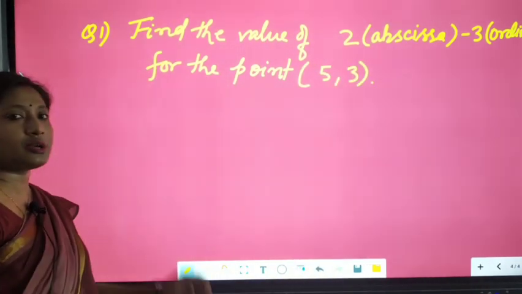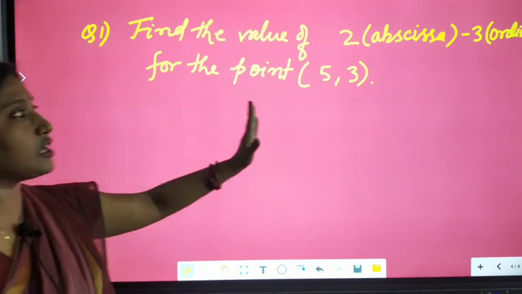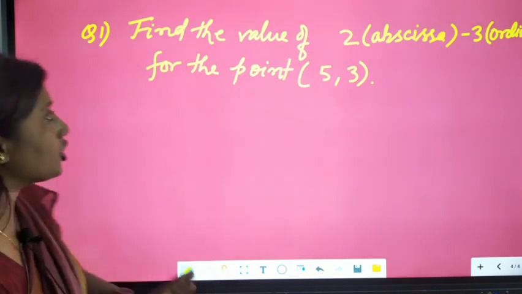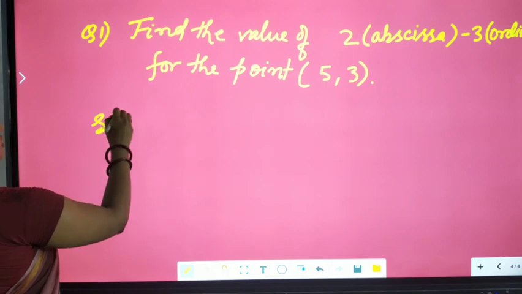I've given a point (5, 3) and you have to find the value of 2 abscissa minus 3 ordinate. So look here at how we will solve this one.